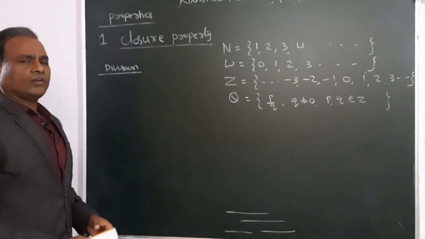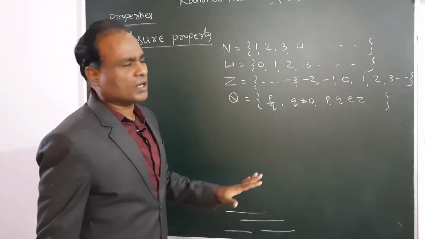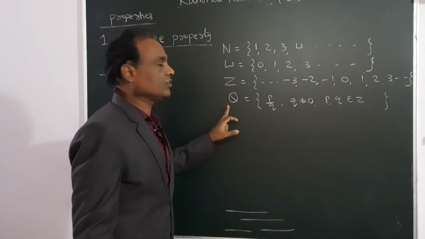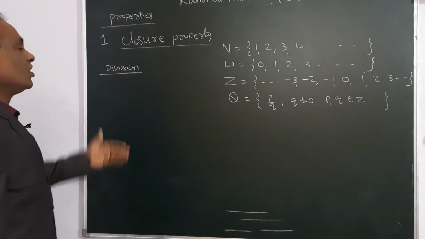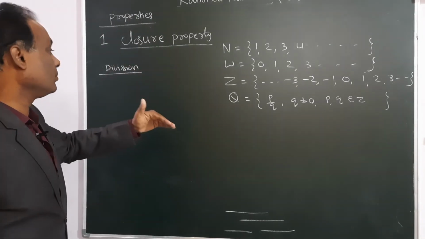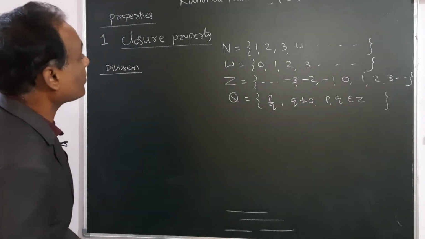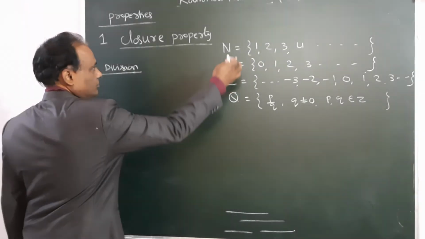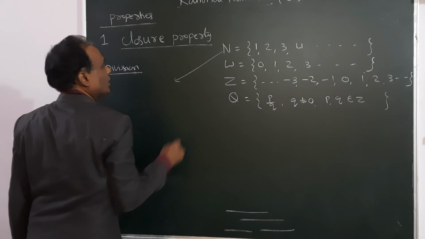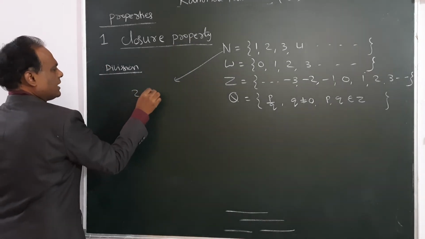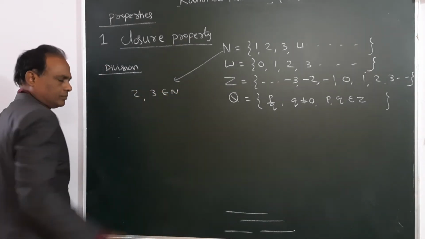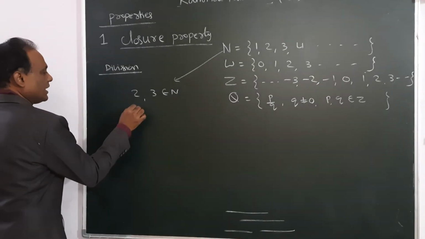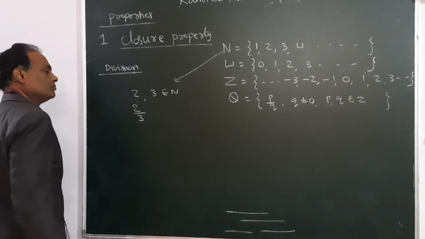Till now we studied 4 number systems: natural numbers, whole numbers, integers and rational numbers. Now let us see which number system satisfies the closure property for division. Take natural numbers. Take any two numbers, 2 and 3. Which operation do I need to apply? Division. I am dividing 2 by 3.